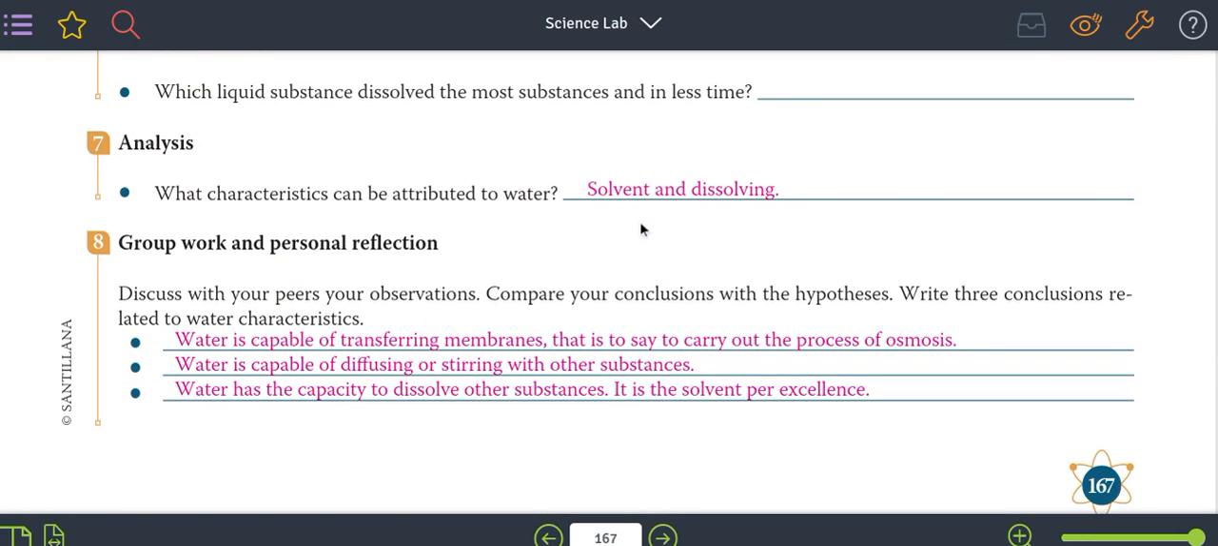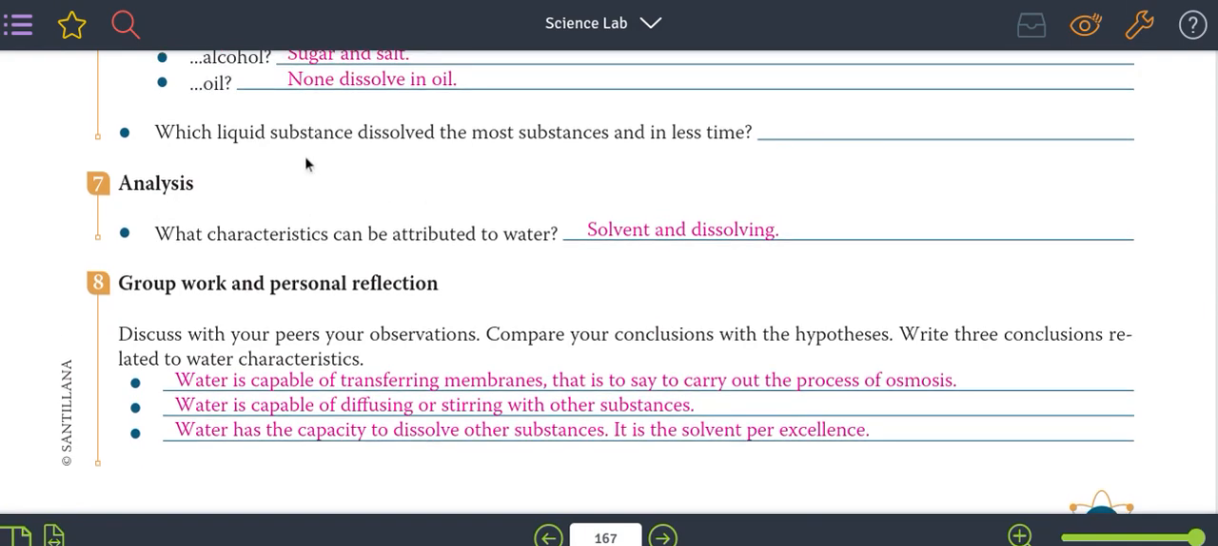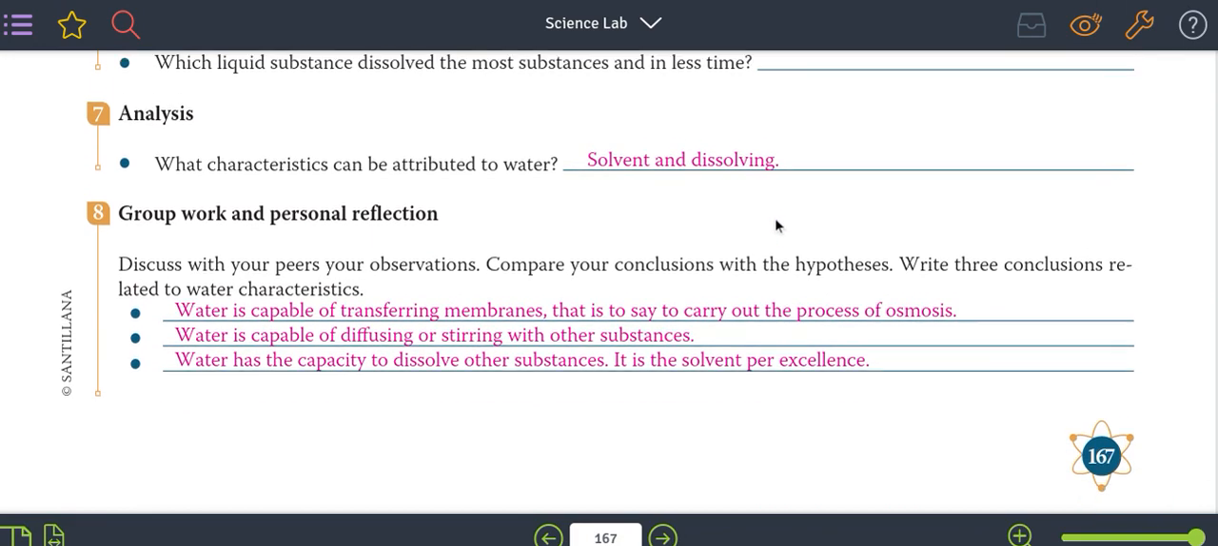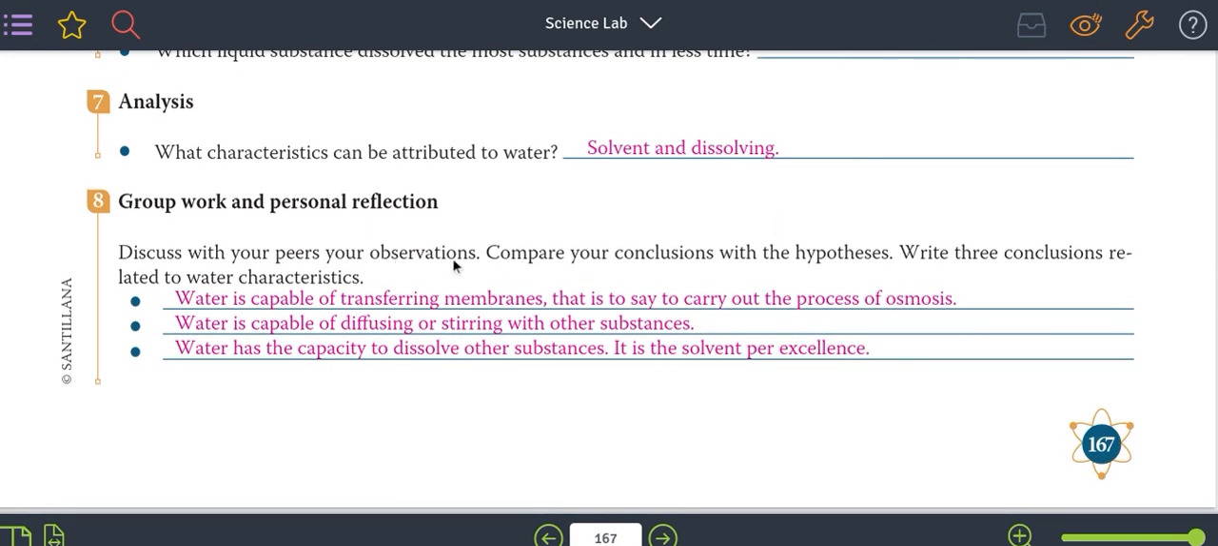What characteristic can be attributed to the water? ¿Qué características se atribuyen al agua? Solvent and dissolvent. Which liquid substance dissolves the most substance in less time? Aquí podría ser el agua o el alcohol, ahí lo vamos a comprobar. Discuss with your peers your observations.